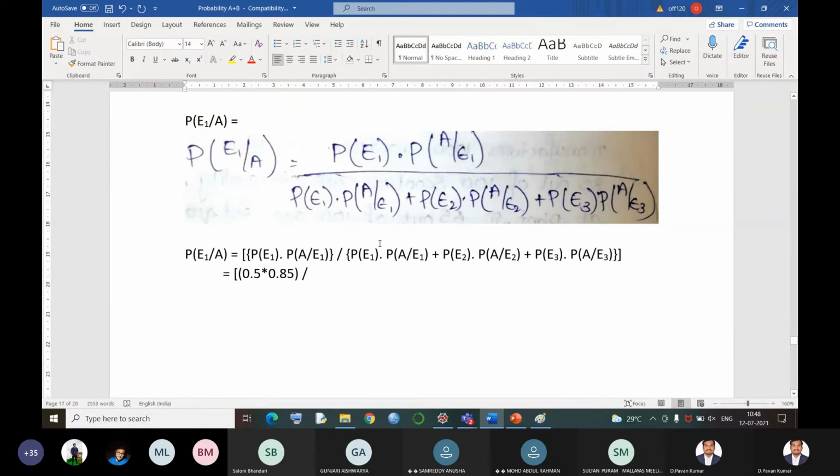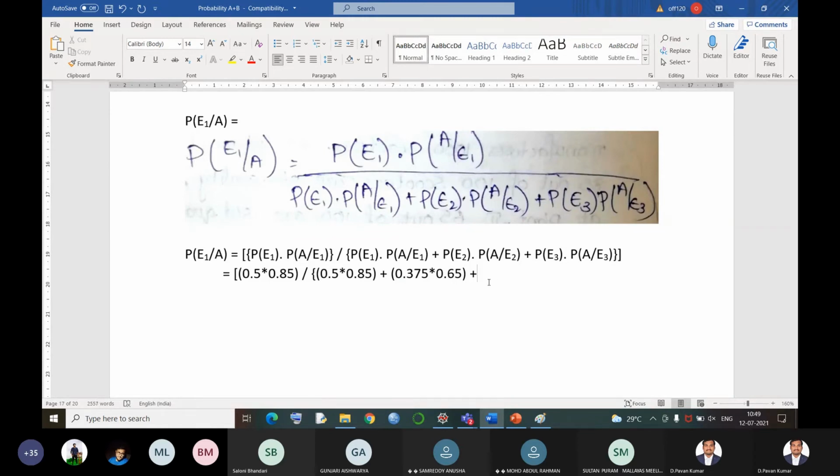Now divided by, I have to come up with all the denominator values: E1 into A by E1, E2 into A by E2, E3 into A by E3. So now let us write P of E1 into A by E1, which will be the same one. Now the second one, the probability of selecting the second plant, is 0.375 into the probability of getting a standard scooter, which is 65% only.